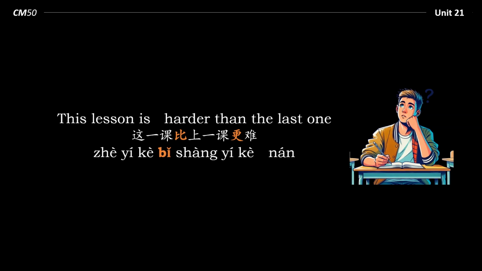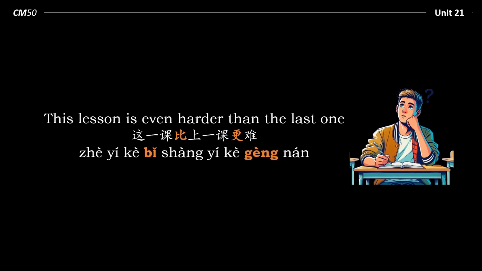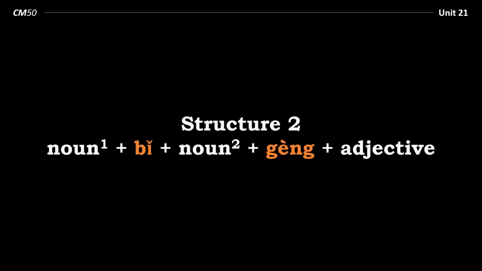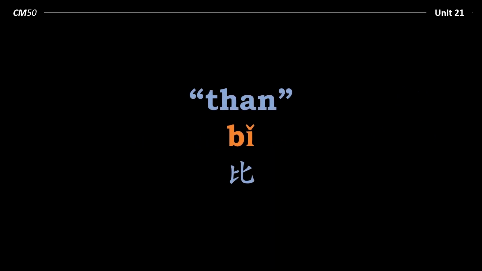However, if we say this lesson is even harder than the last one, 这一课比上一课更难, then the implication is that both lessons, the last one and this one, are hard, and this lesson is even harder than the last one. So, two structures of how we can use the comparative 比.